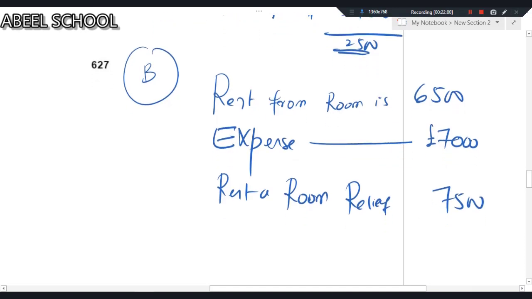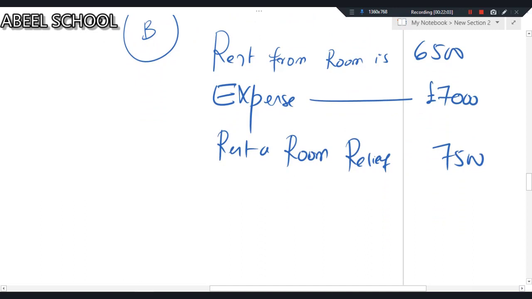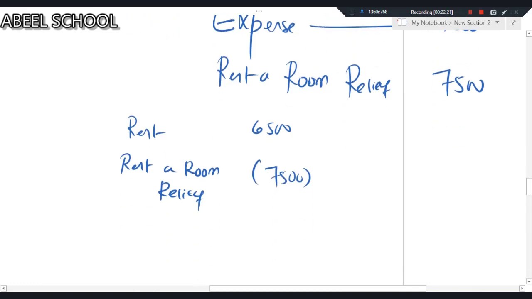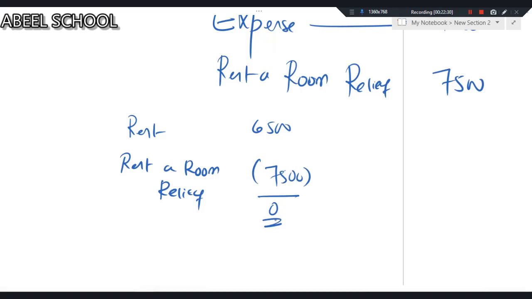Now listen and listen carefully. The rent from the room is 6,500. Let me explain. The rent is 6,500. If you go for rent a room relief, which is 7,500, mathematically negative is coming, but you have to write 0. Why? Because rent a room relief cannot result in losses.